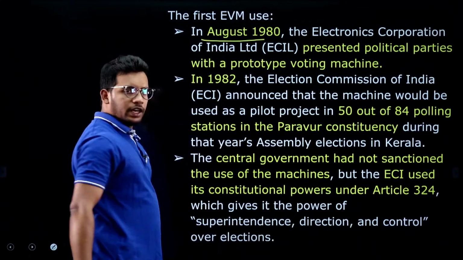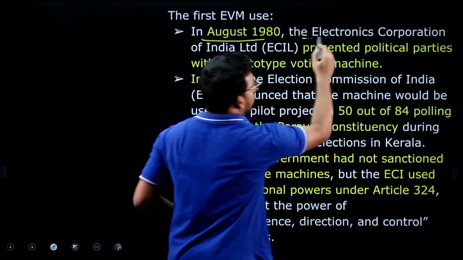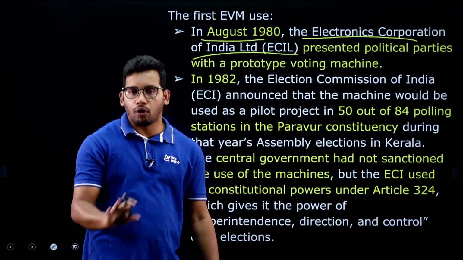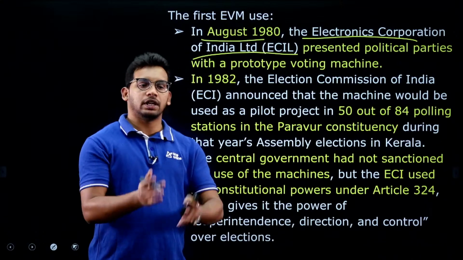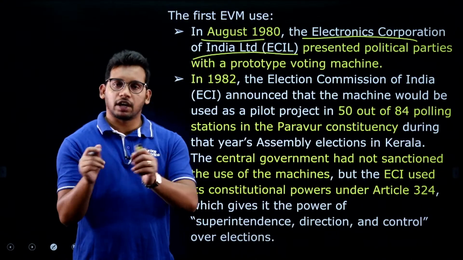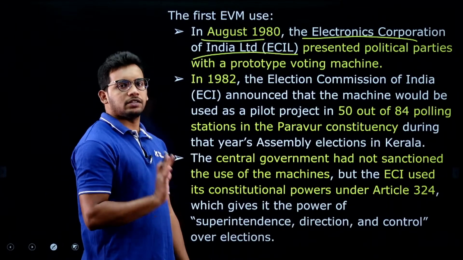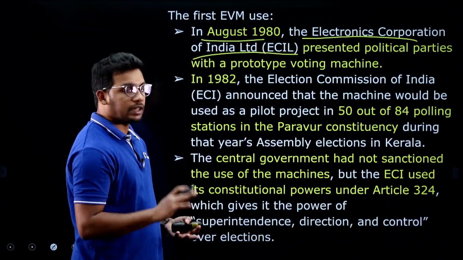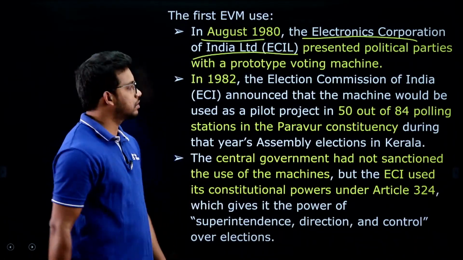In August 1980, electronic voting machines were put forward by the Electronics Corporation of India Limited. They provided a prototype to all the major parties, state parties as well as national parties, and informed them that this is the EVM and it will work like this. So they explained everything, right. The political parties said, okay, you are showing us the machine and all, let's see, but they did not discuss it in detail, right, and people were also not very much aware about EVMs, right.